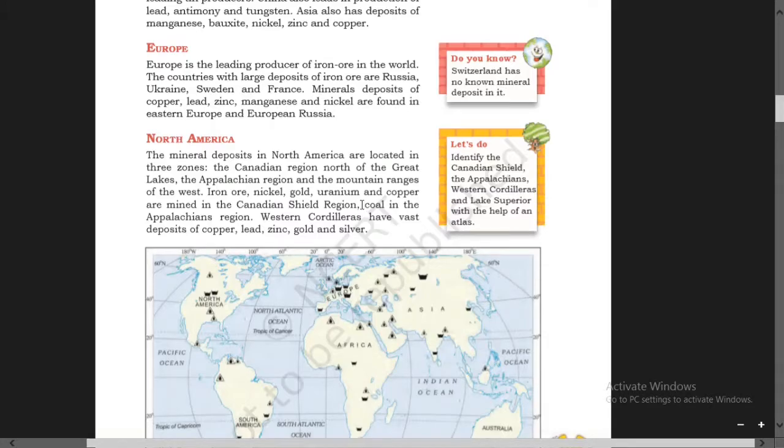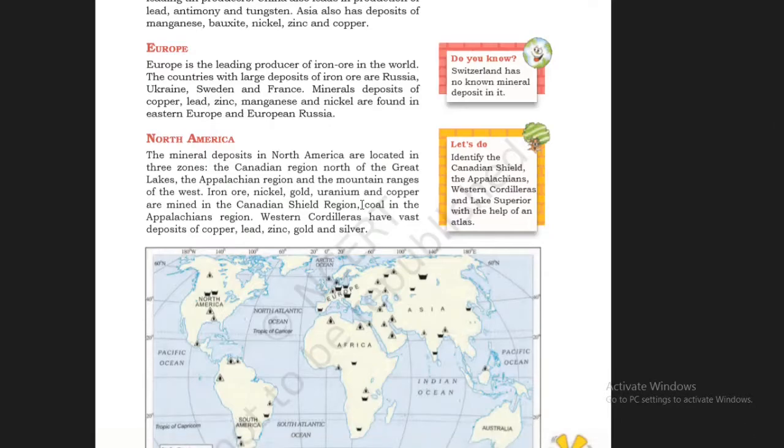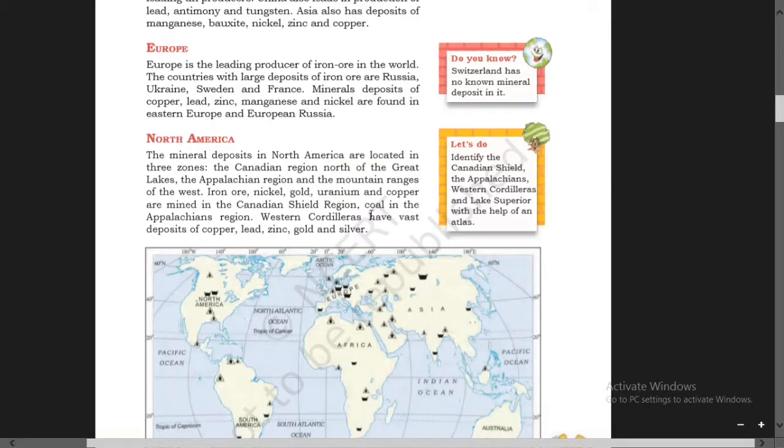The Canadian Shield means a large area of exposed Precambrian crystalline, igneous, and high grade metamorphic rock. Coal is found in the Appalachian region, which is in the eastern part of the USA.